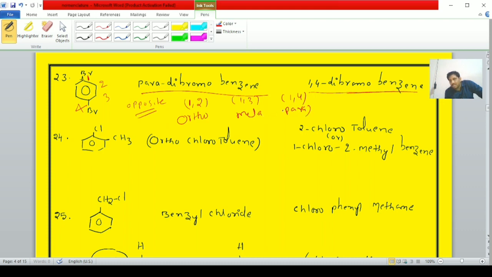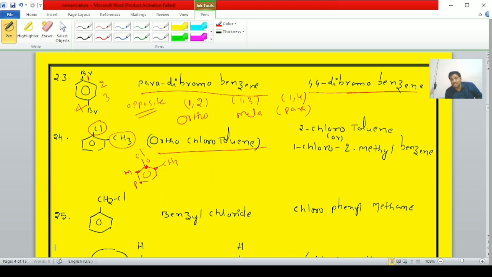Okay students, right. Next example, student. Benzene is attached to one halogen atom and one methyl group, that is CH3. The common name is ortho-chlorotoluene. We know, students, that methyl benzene is known as toluene. To this toluene, at which position is it? Ortho position. To this methyl group, this is the ortho position. It is the meta position. Exact opposite is the para position.